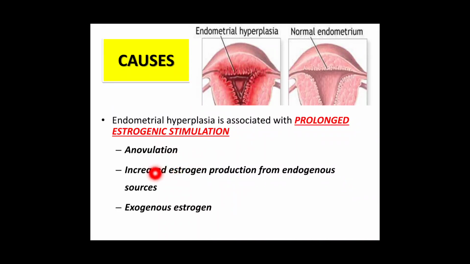Second is increased estrogen production from endogenous sources. For example, there is an ovarian tumor called granulosa cell tumor. It will release estrogen. So that can also cause estrogenic stimulation of the endometrium.